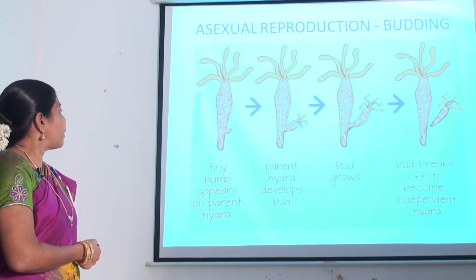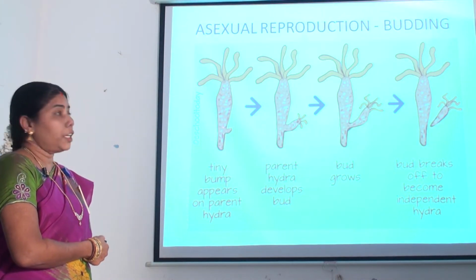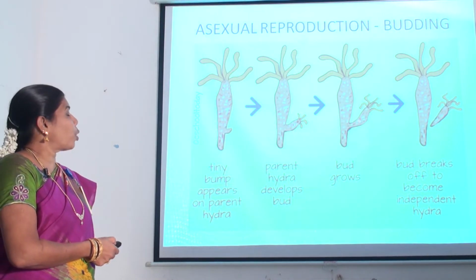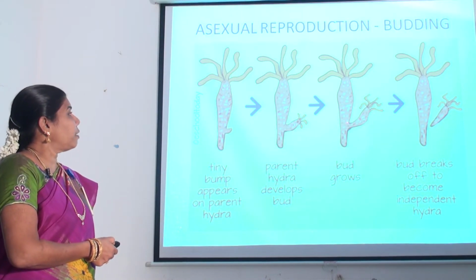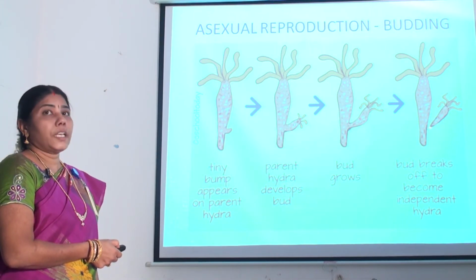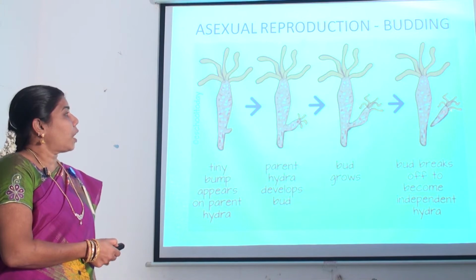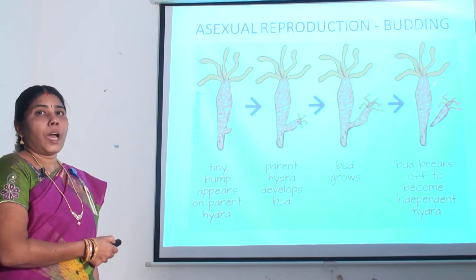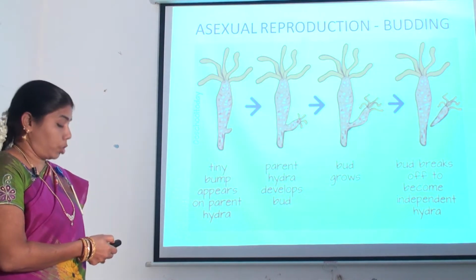Small outgrowths develop from the base of the individual. These outgrowths are called buds. These buds grow into an adult. They remain with the parent to form a colony, or they separate from the parent and swim to a new place, attach to the substratum and develop into a new sponge.